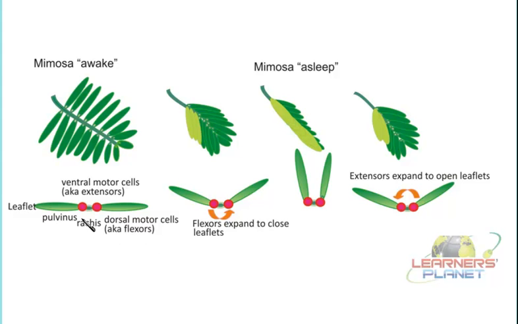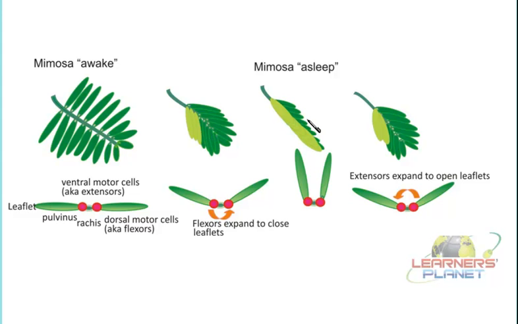These flexors which are present at the dorsal side tend to expand. Now as these cells expand, what will happen? They will put a pressure over these leaflets, and this is the reason that these leaflets will move in the inward direction. This is what we can observe during the shrinking of the leaves, and so it tends to go into the asleep condition, or the leaves tend to droop inside.